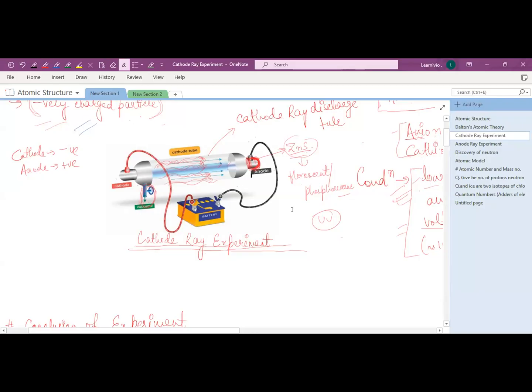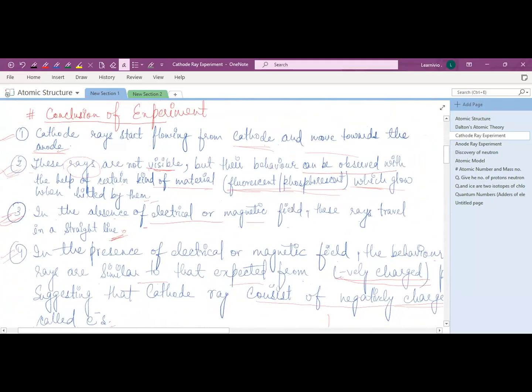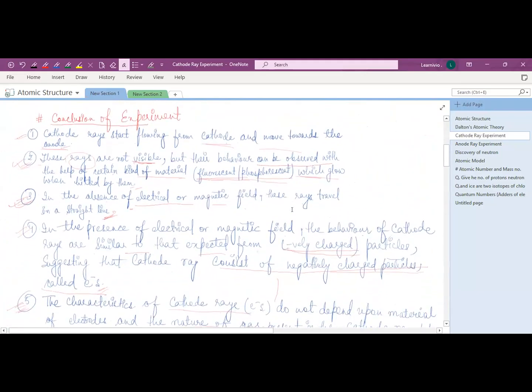Yes, ma'am. Okay. Now see what are the conclusions of this experiment. What are the observations and what are the conclusions? So J.J. Thomson observed that the cathode ray starts flowing from the cathode and moves towards the anode. Where was the cathode ray flowing from? It was flowing from the cathode towards the anode.